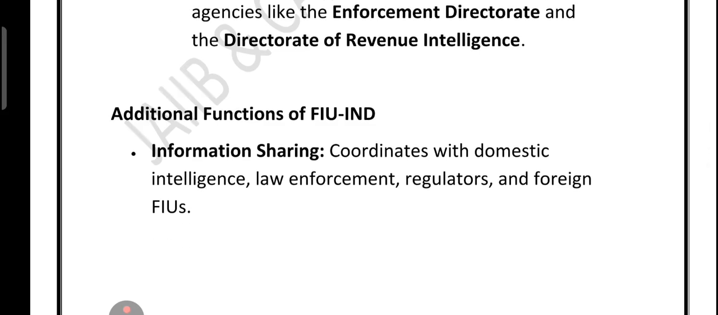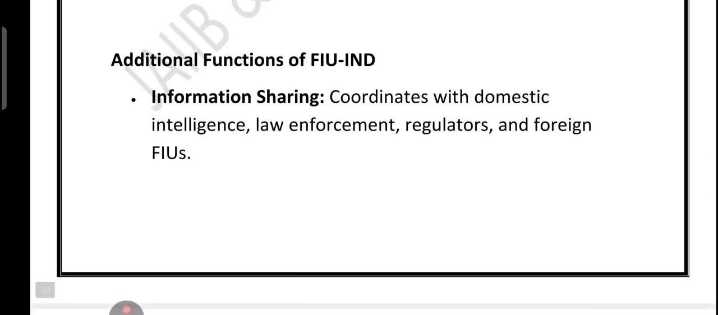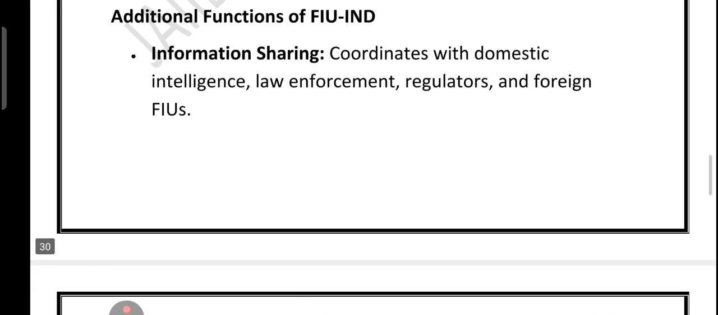Some additional functions of FIU-IND. FIU-IND is not just sitting with data. It's like the central brain of financial intelligence. The first role is information sharing, which means it works hand in hand with intelligence agencies, police, regulators and even foreign countries. Why? Because money laundering and terrorism do not stop at the border. So FIU makes sure that the dots are connected across India and globally.